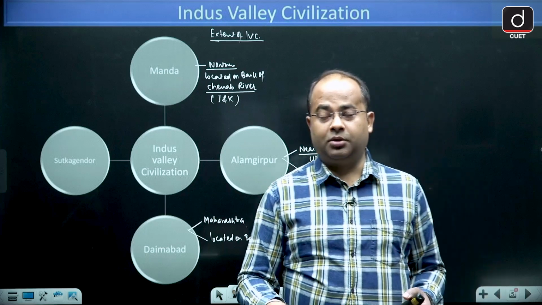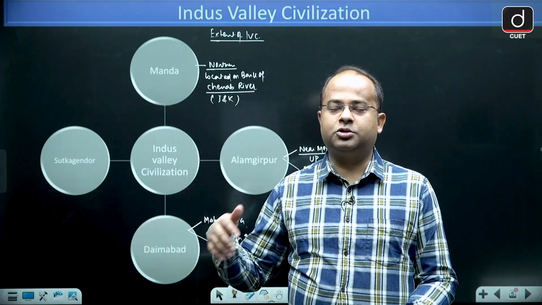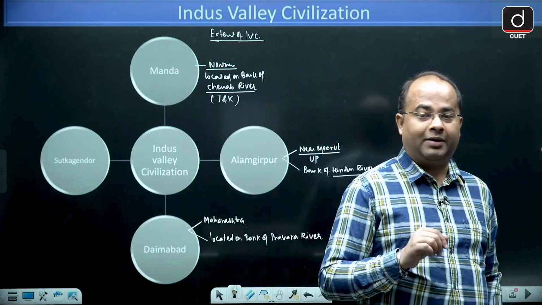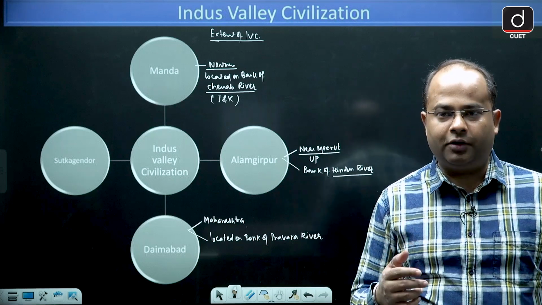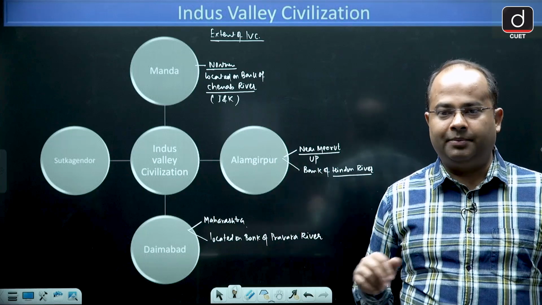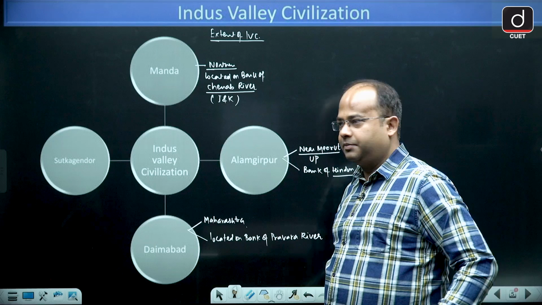Therefore, in some of the books, what I have seen, it is written that Daimabad is located on the bank of Godavari. Not at all. It is located on the bank of Pravara, and Godavari is the main river. So some books write the name of the main river, which is wrong.